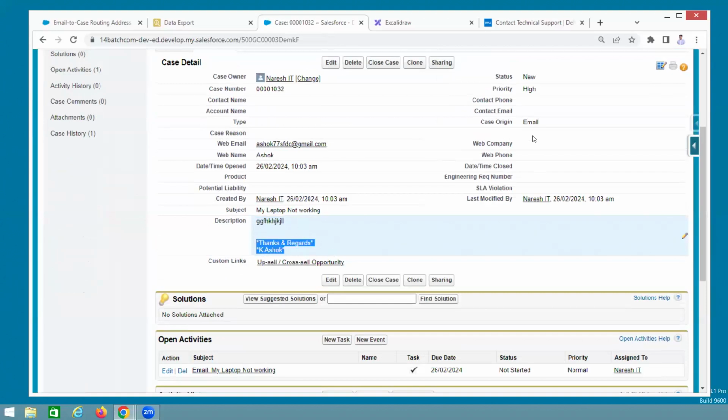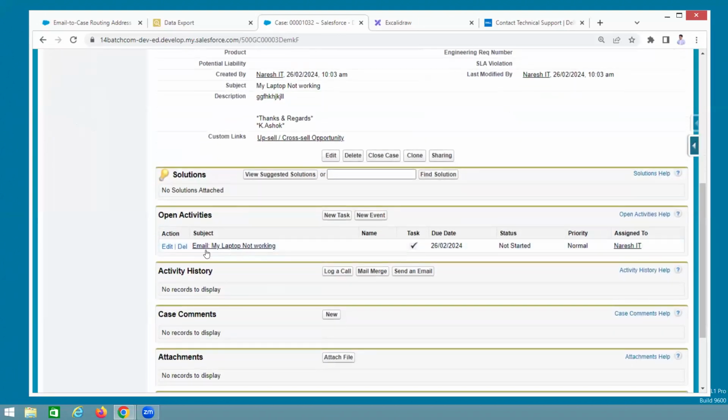It is coming. What is the case origin? This case is created from email. Status is new. Priority we already configured as high. Done. See? Web email. What is the web email? This email is coming from which guy? Ashok 77 SFPC. Web name, your mail, whatever name you provided. Ashok. That's it. And also, we are creating a task as well.